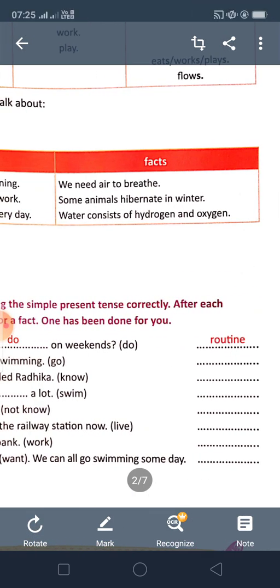We need air to breathe. It is very important. Some animals hibernate in winter. That means they sleep throughout the whole winter. Water consists of hydrogen and oxygen. So these are the facts.